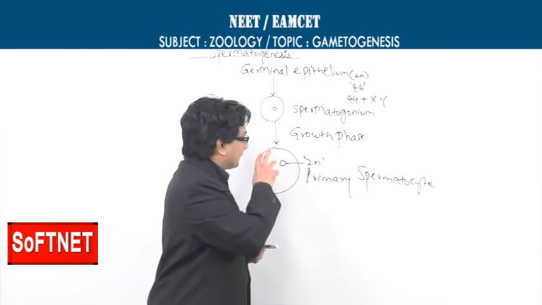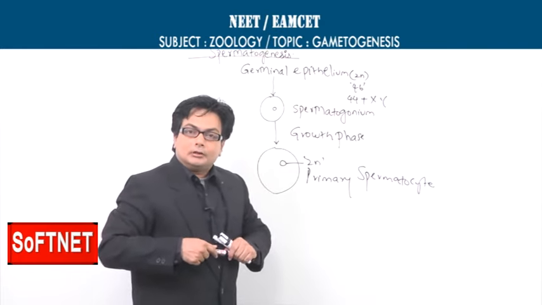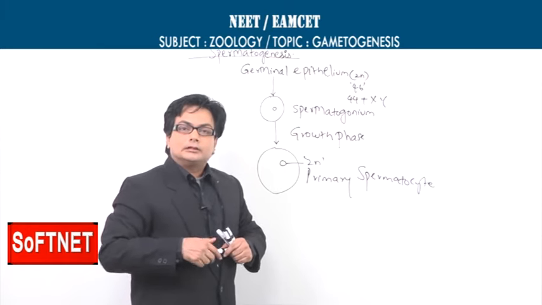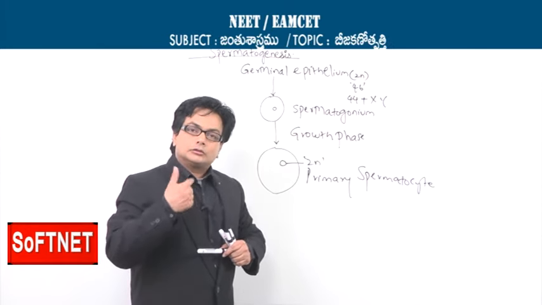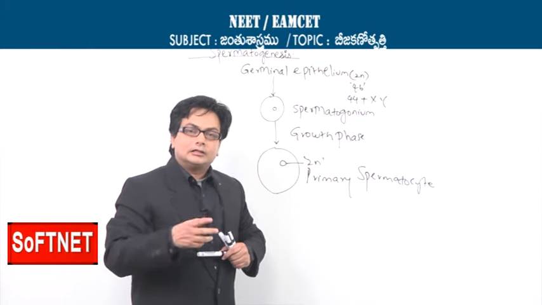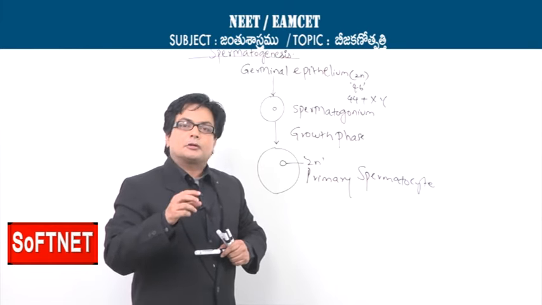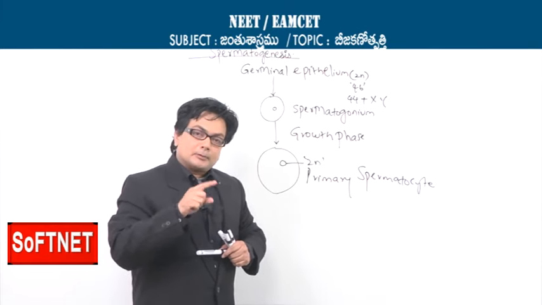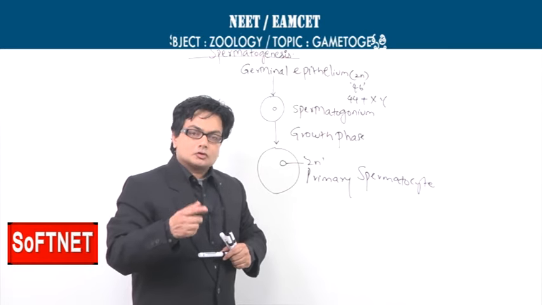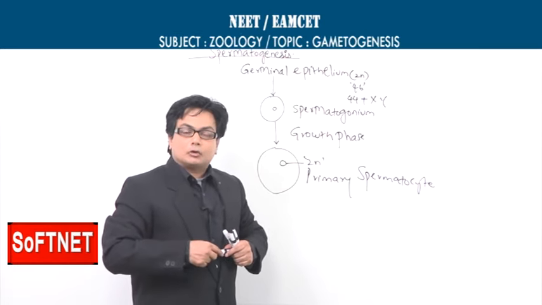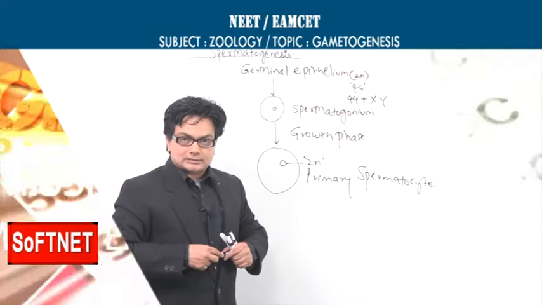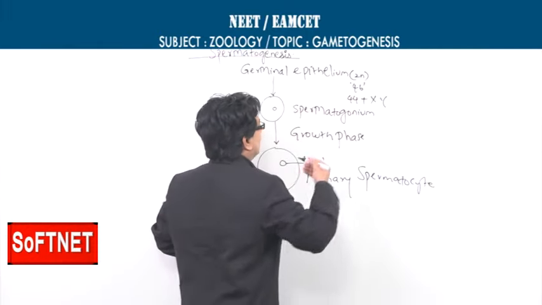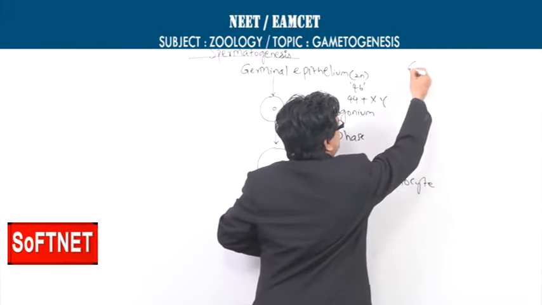Now, this primary spermatocyte will enter into meiosis 1 and also meiosis 2, and finally produce the spermatids. Spermatids undergo change to become sperms. We call it spermiogenesis. So, let us see the next step. I am writing here the primary spermatocyte.